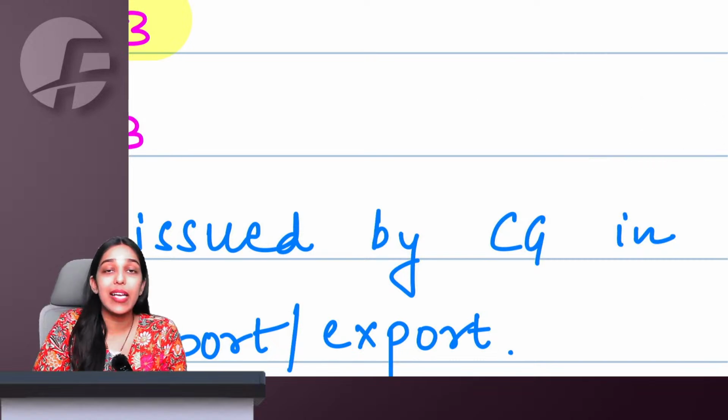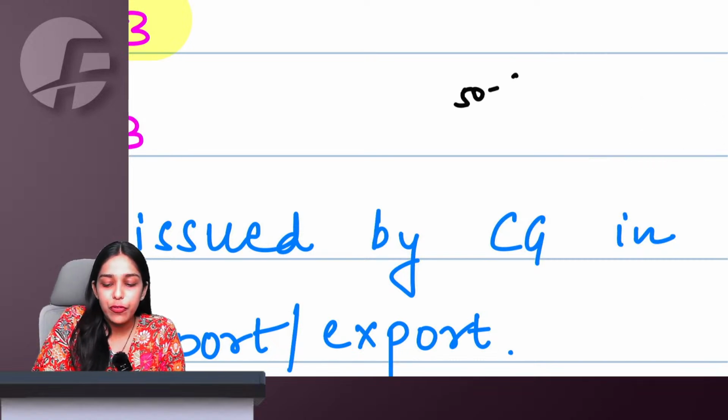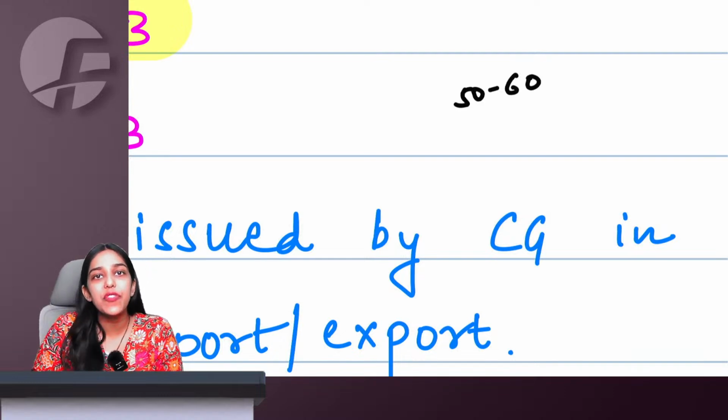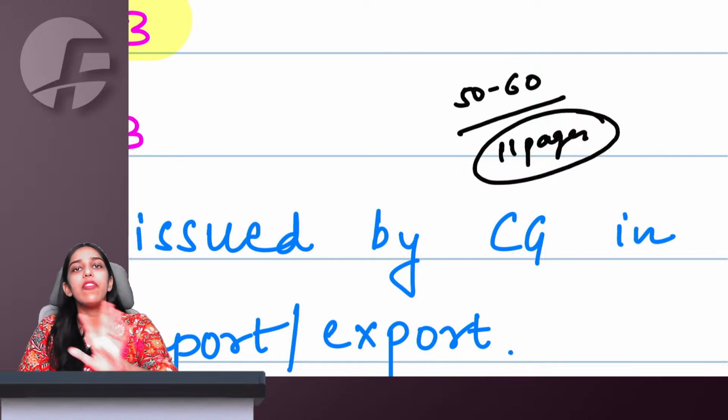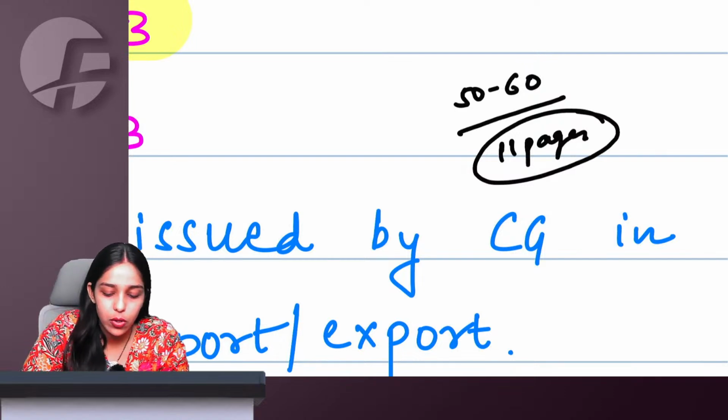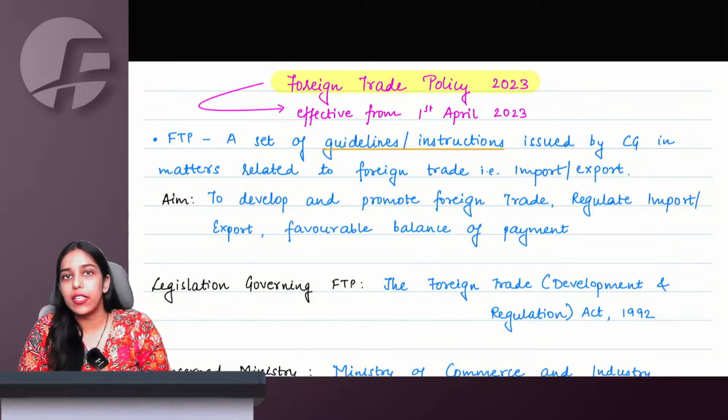This topic in the ICAI module is given for 50 to 60 pages, which we have summarized in only 11 pages. So almost only 15% of the pages of the module, and we complete the entire chapter.